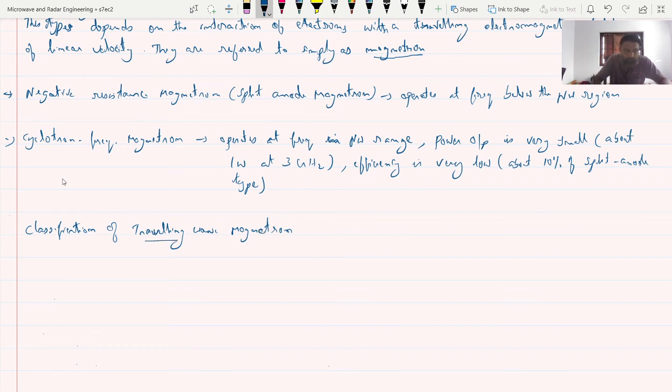The first one is cylindrical magnetron. The second one is linear or planar magnetron.